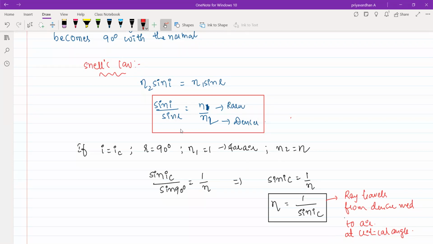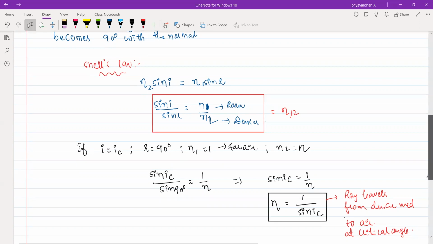So sin I by sin R equal to constant, you guys are saying, right? That constant is nothing but the ratio of refractive indexes. Or I can write this one as eta 1, 2. Eta 1 by eta 2, I can make it as eta 1, 2, right? That's what we are taking there. Okay. Let me switch this.